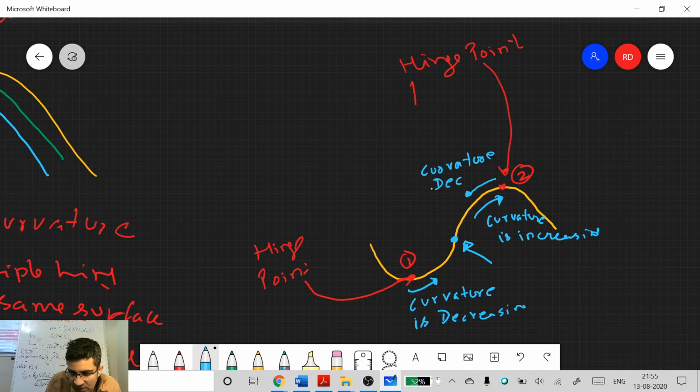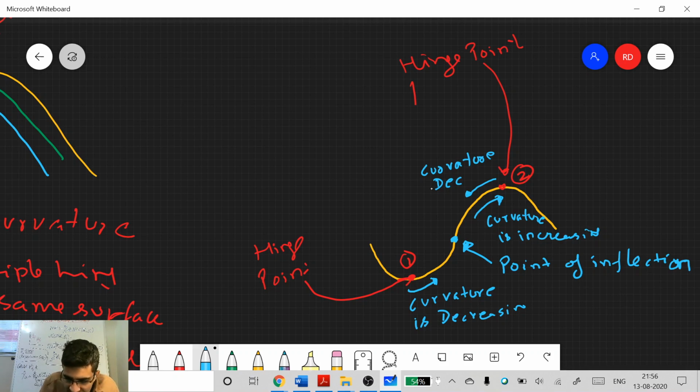From decreasing, the second derivative here will be negative, correct? Then it goes to curvature increasing. This point is known as the point of inflection, or inflection point.